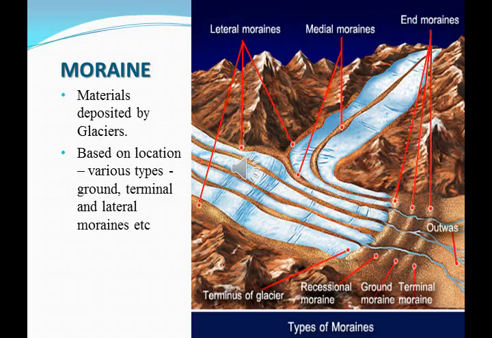Based on the location, they are classified into three types. So moraines are classified into three types based on their location: ground moraine, terminal moraine and lateral moraine.